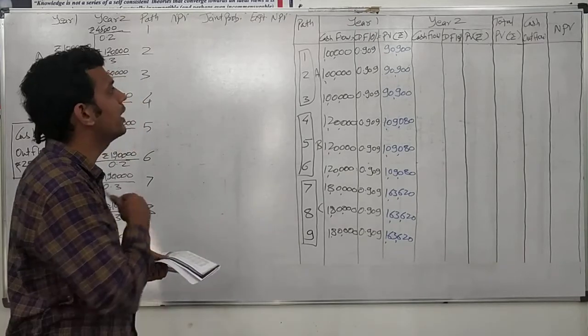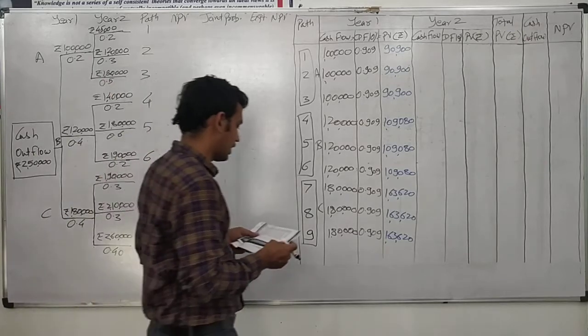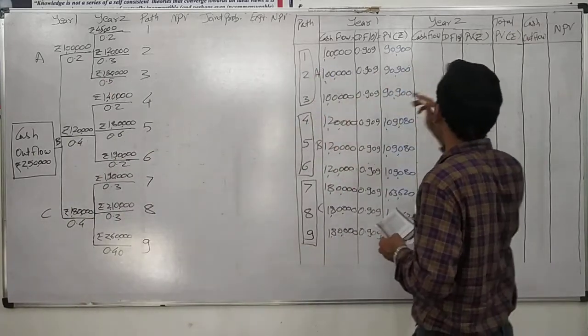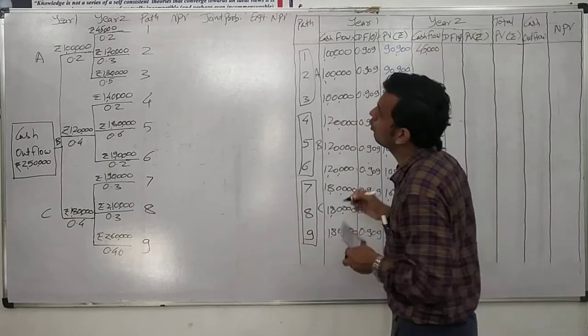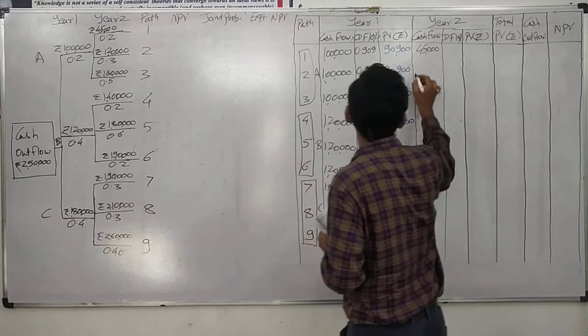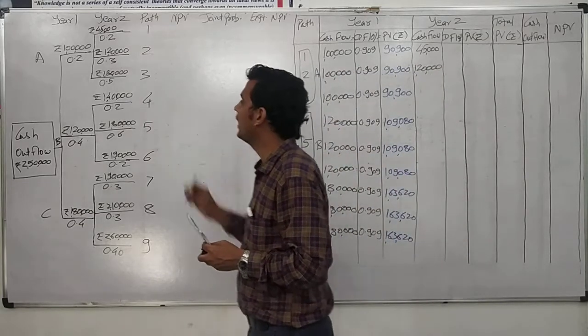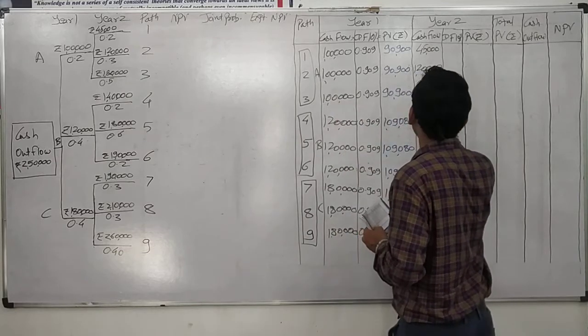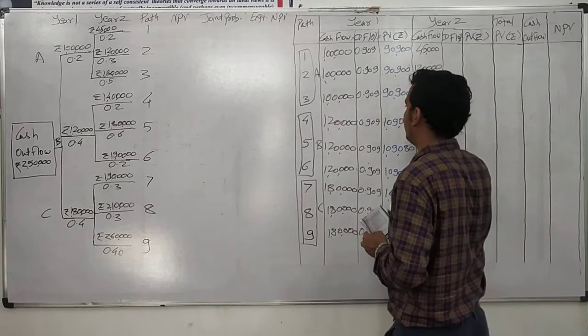Similarly, we have to do the calculation for the second year. In the second year, we have different cash flows. For path 1, our cash flow was 45,000. For path 2, our cash inflow was 1,20,000. For path 3, it is 1,80,000. For path 4, it is 1,40,000.